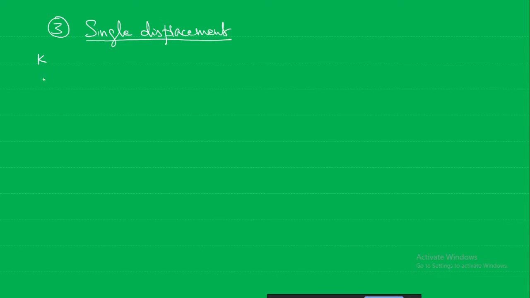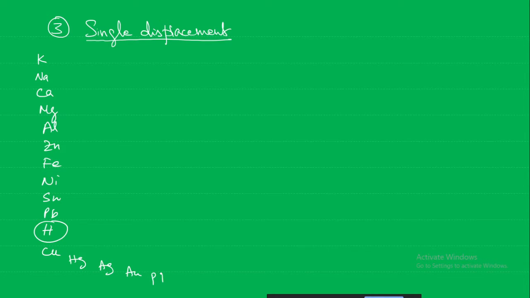Here, from the top, starting from potassium, sodium, calcium, magnesium, aluminium, zinc, iron, nickel, tin, lead, hydrogen, followed by copper, mercury, silver, gold and platinum. From top to bottom, does the reactivity increase or decrease? It decreases. From top to bottom, the reactivity decreases. So the most reactive one is potassium.